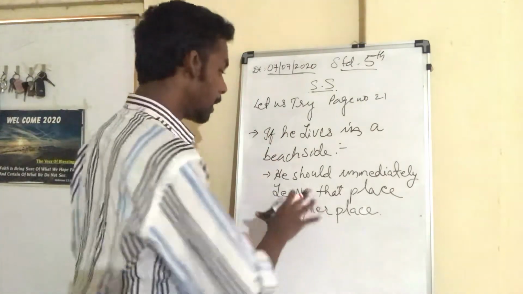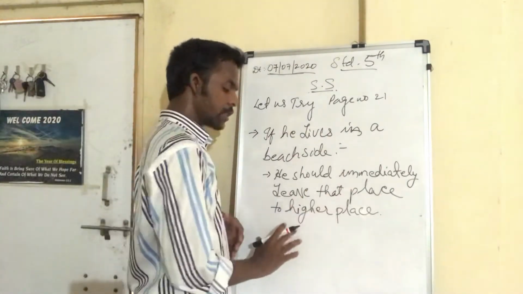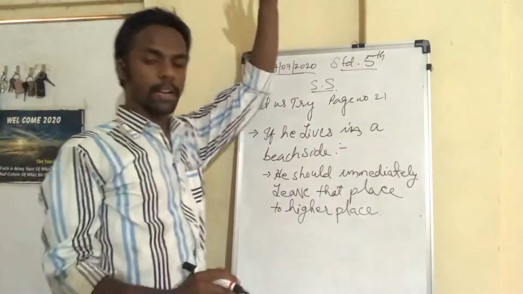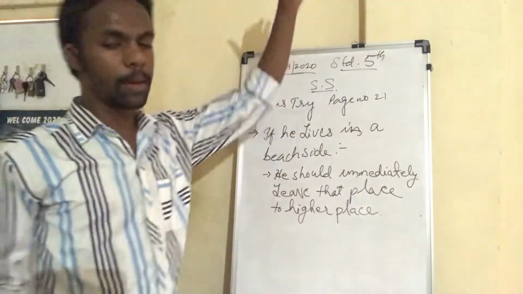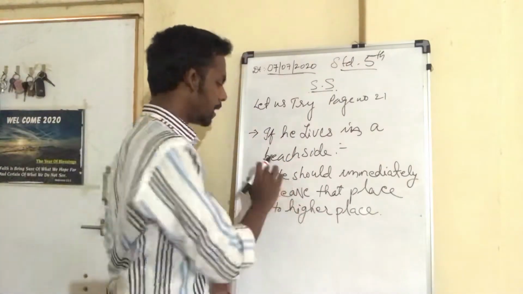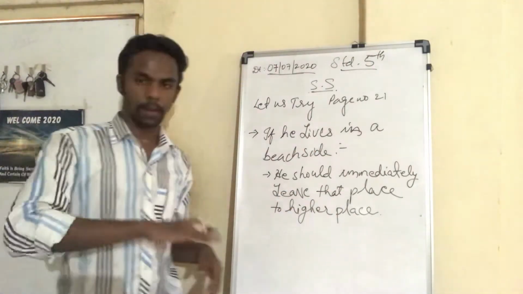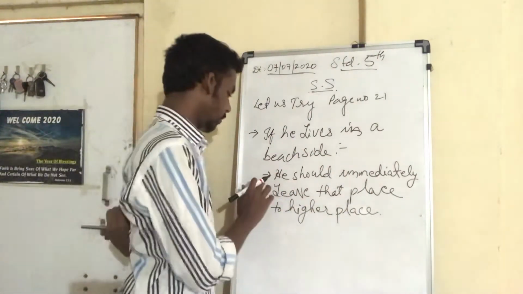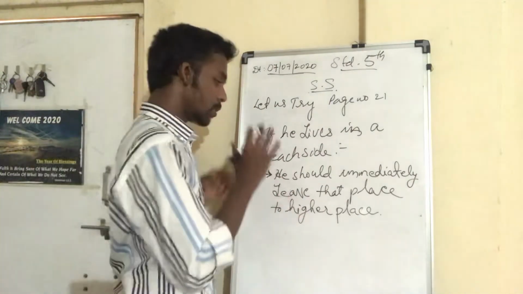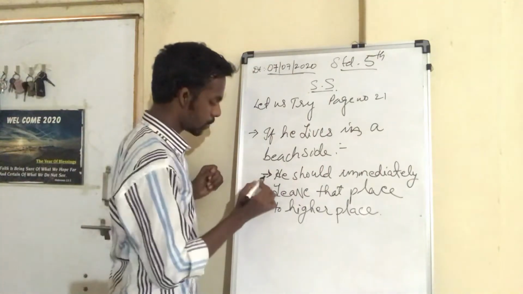He should immediately leave that place and find a place at a higher level, to the height. You should run to a place which is higher than where he lives. The beach side is a land area which is very low. But when he gets the warning for a tsunami, he should immediately leave that place and move to the higher place. That would be the first precaution.